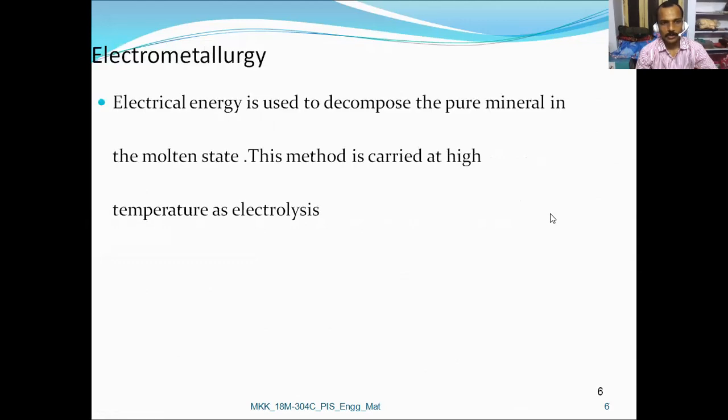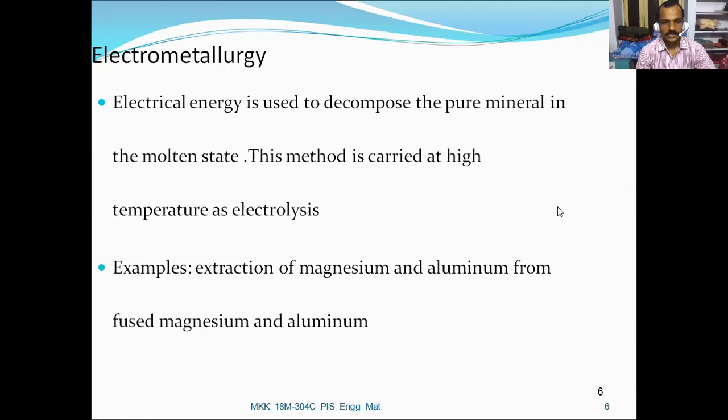Next, the electrometallurgical process. In this electrometallurgical process, electrical energy decomposes the pure mineral in the molten state at high temperature. So the electrical energy is used to decompose the pure mineral in the molten state. This method is carried out at high temperature as an electrolysis process. The examples are extraction of magnesium and aluminum from fused magnesium and aluminum.